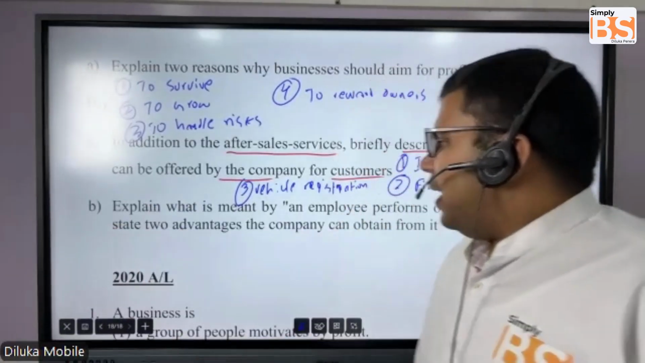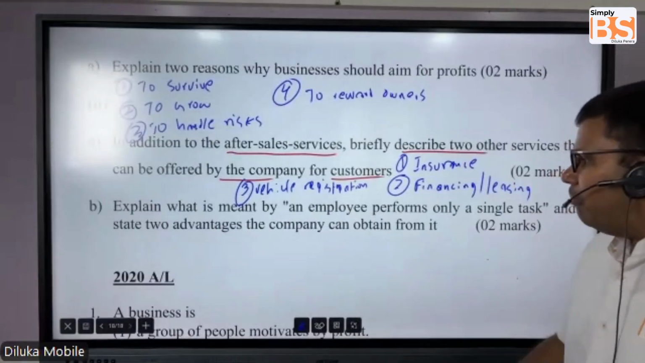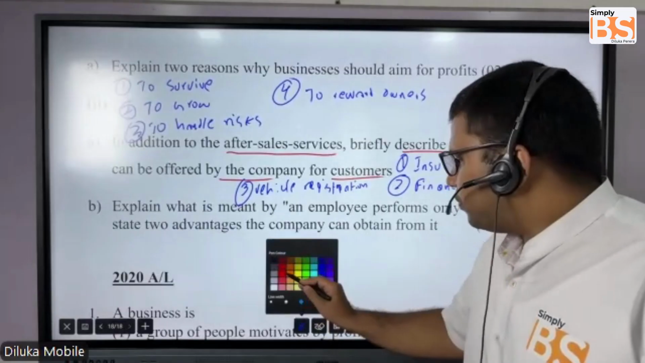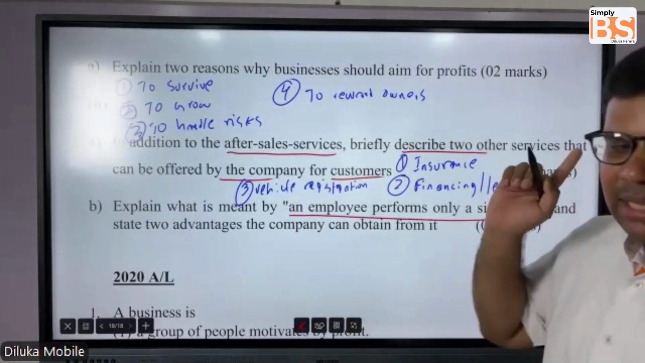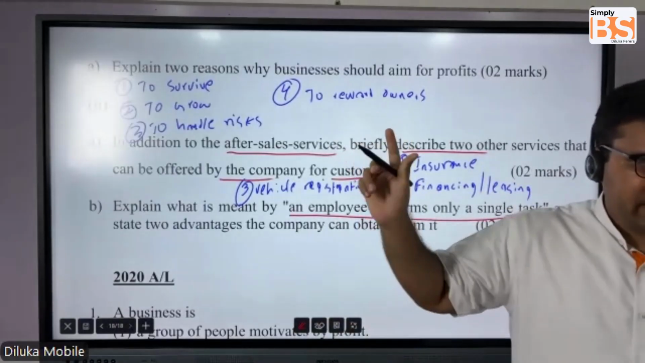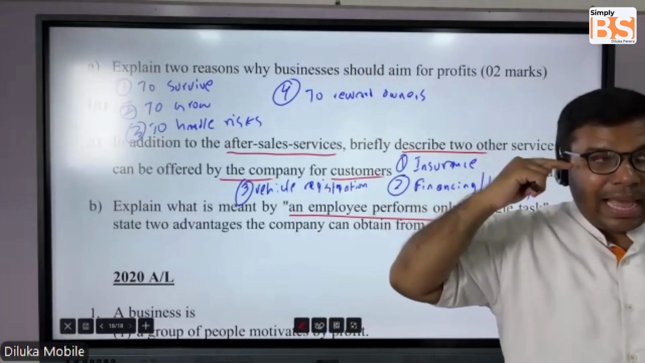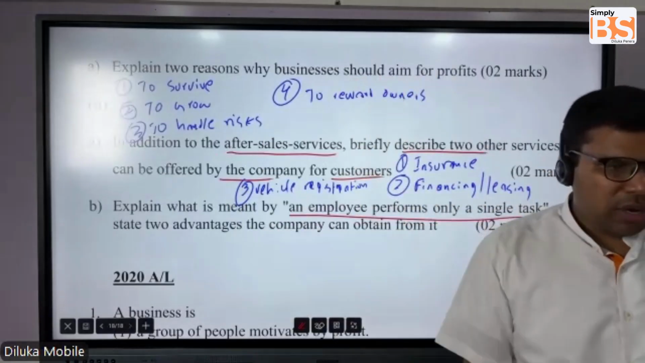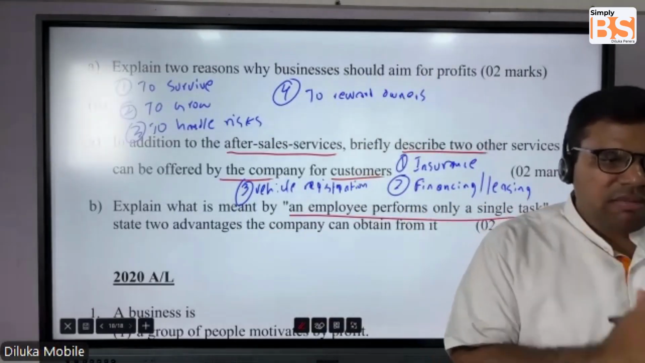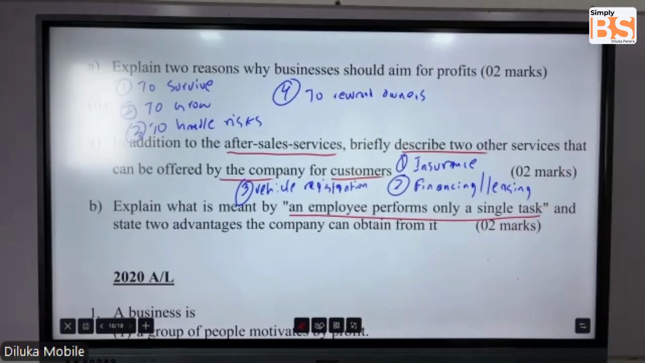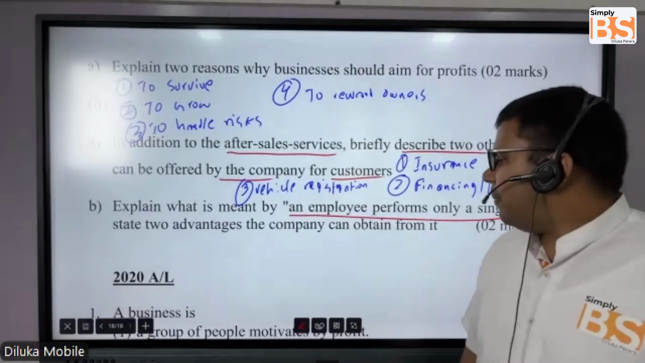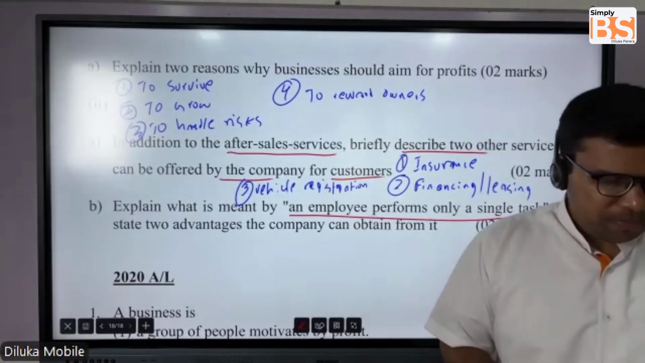Question number B, explain what is meant by an employee performing only a single task. In this question it says even though this particular company has a large number of employees, every employee performs only one single task. What do you mean by that? And state two advantages the company can obtain from it.